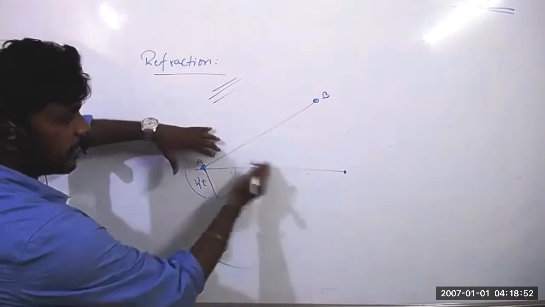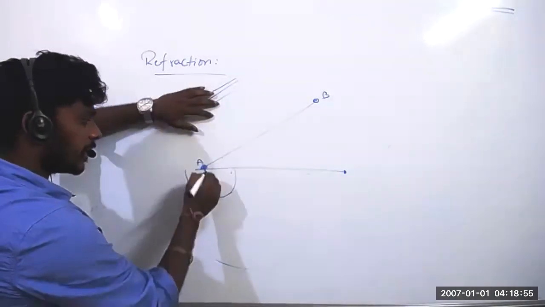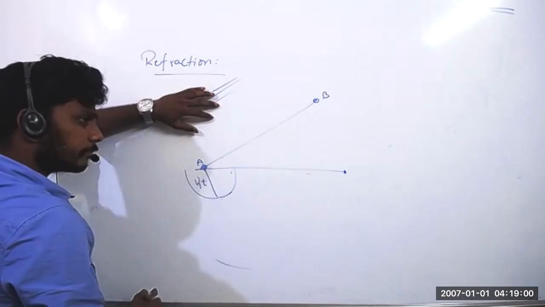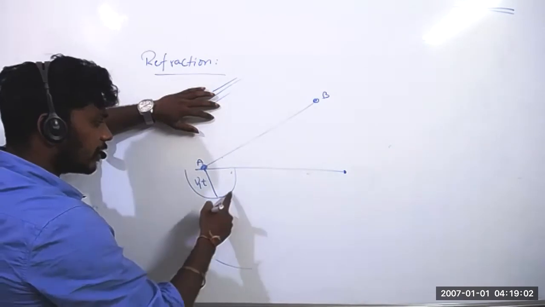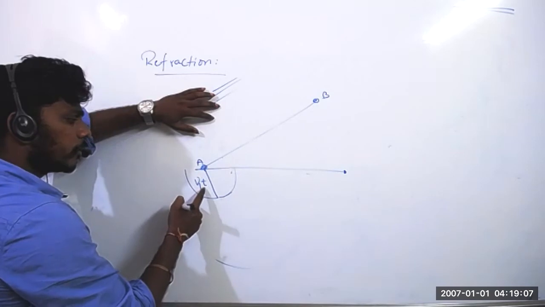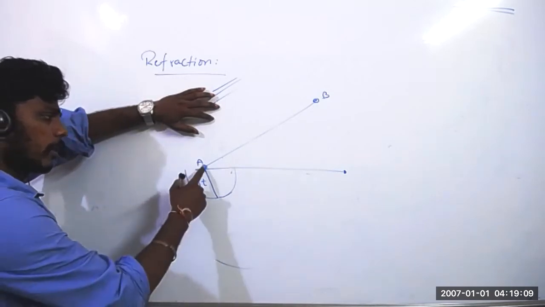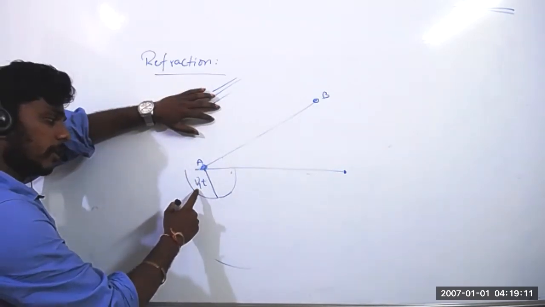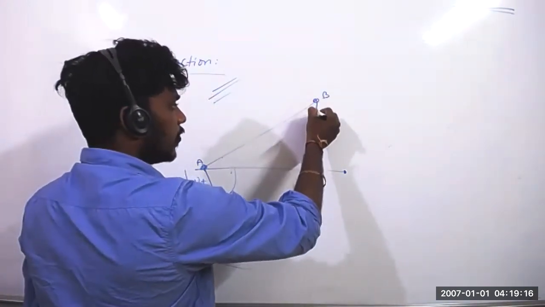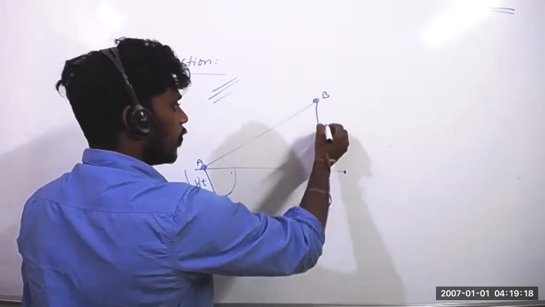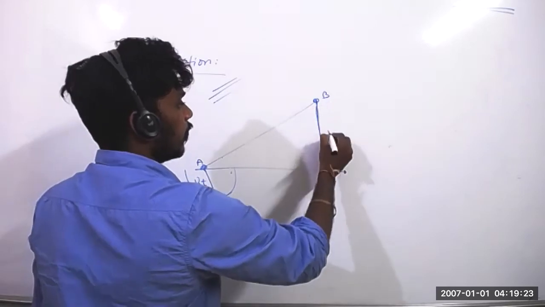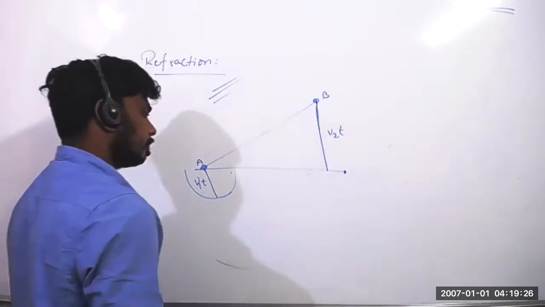What is happening here? This is the refracting surface, right? Now this point is incident here, right? This point creates the spherical wavefront only, right? That spherical wavefront travels later. How much distance does the spherical wavefront travel? Distance formula, speed into time, right? So this point's speed is v1 and time is t. To travel from here to here, how much time will it take? How much distance will it travel? v2 into t, distance, right?